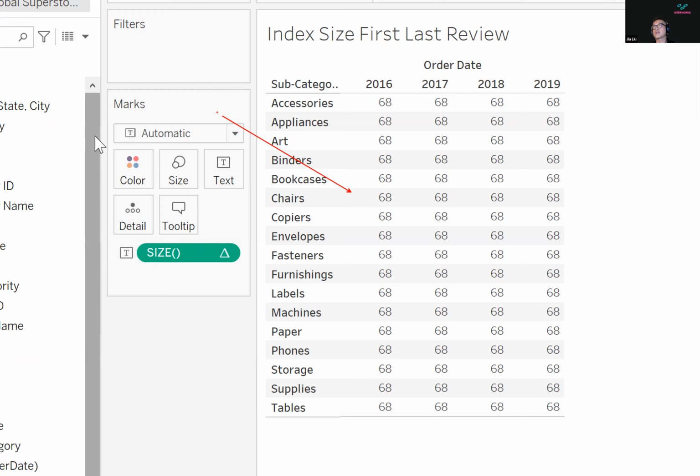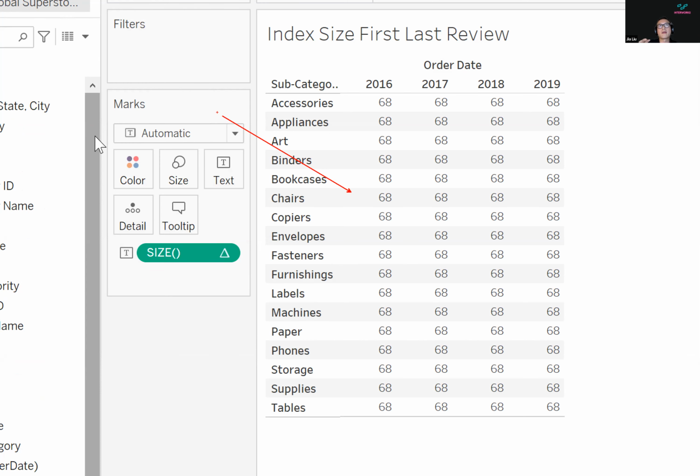Why do you use cell size? Well, have you ever had to write a calculation and then that visualization changes and then you realize like, oh no, I need to reconfigure my calculation? Well, size can actually help you prevent from having to do duplicate work, because why I chose order date specifically is that if I chose order date and I clicked on this little plus button, it's going to expand and show me quarters, right?